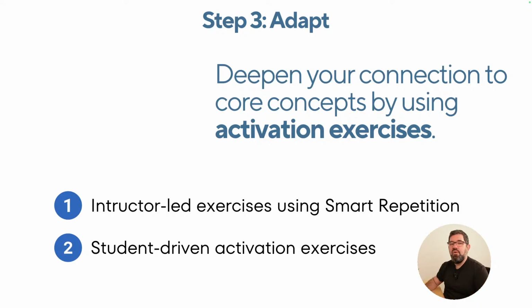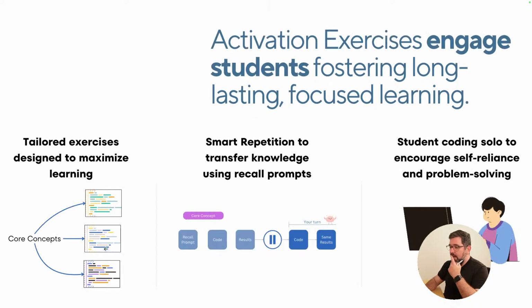This is the role for adapt. This is what we do on step number 3. And here I have an explanation of how to do that. Just so you know, on my Coding 21-day system, I have more than 280 activation exercises designed one by one. It took me a long time to make sure that I could design this in a way that you can actually maximize your learning, okay?